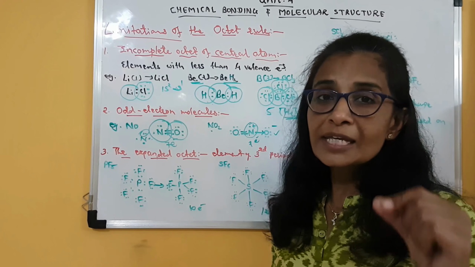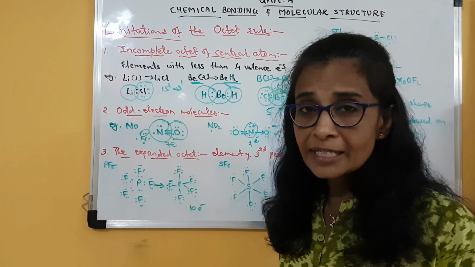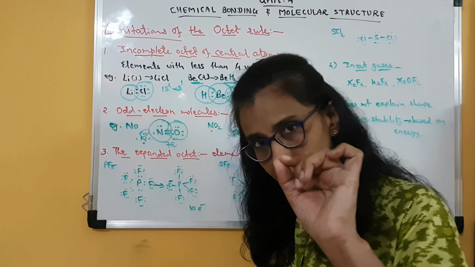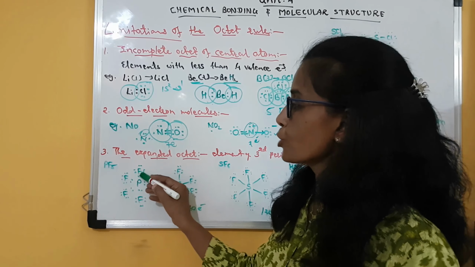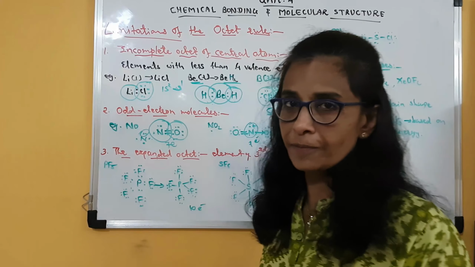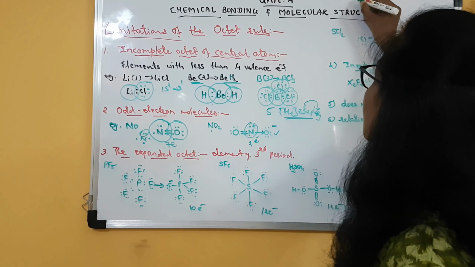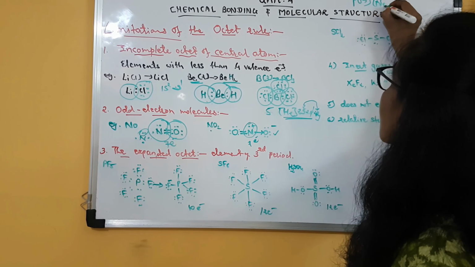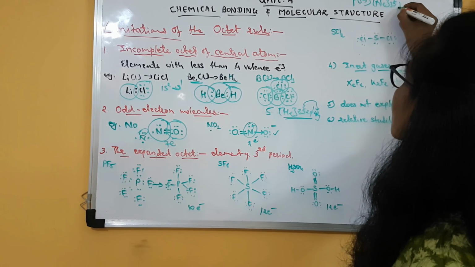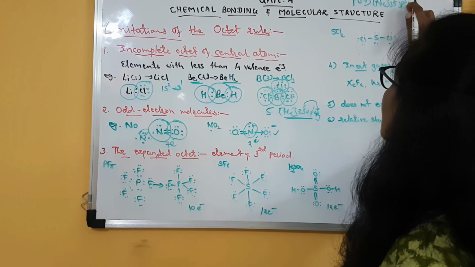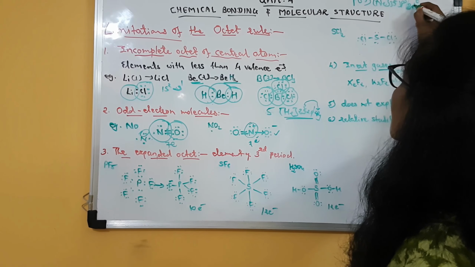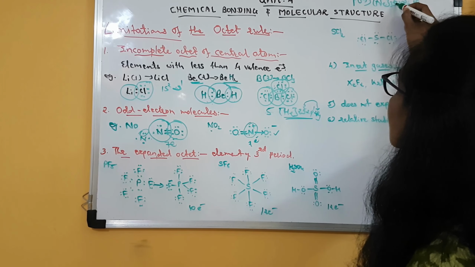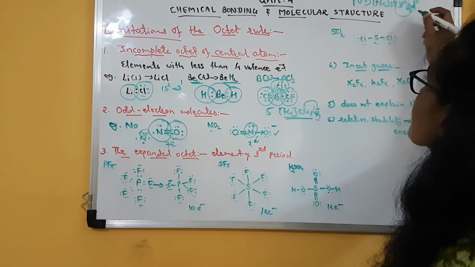Each fluorine is having 7 valence electrons, out of which 3 are electron pairs and 1 is an unpaired electron. So that unpaired electron of fluorine will be shared with phosphorus. Now phosphorus has atomic number 15, so its configuration is neon, then 3s2, 3p3, 3d0. Clear? So by a little gain of energy, phosphorus can send one of its 3s electrons to the 3d orbital, which is already vacant.